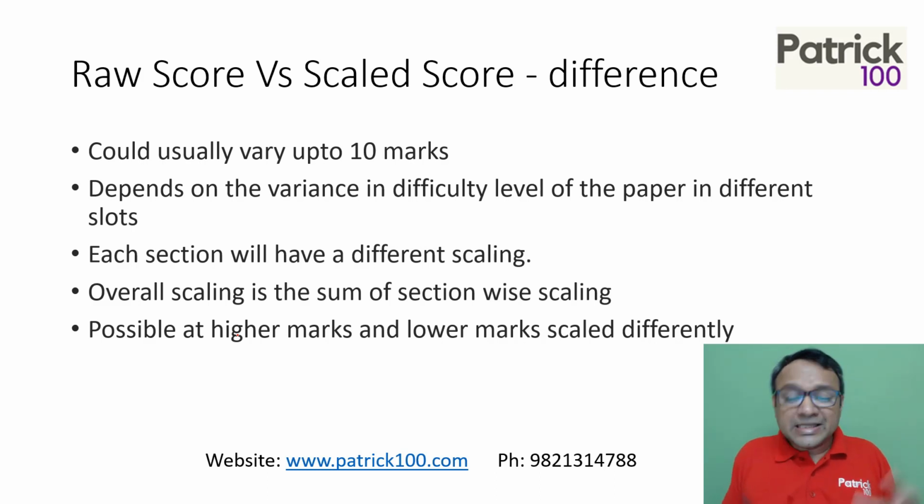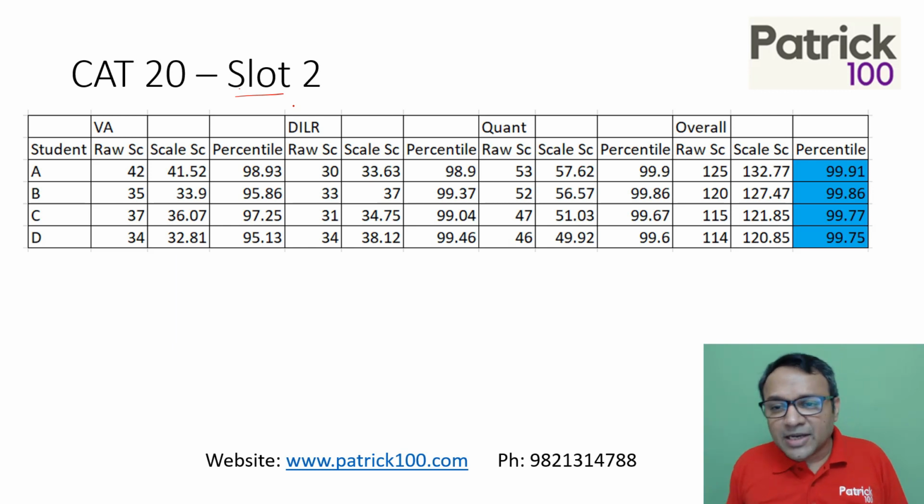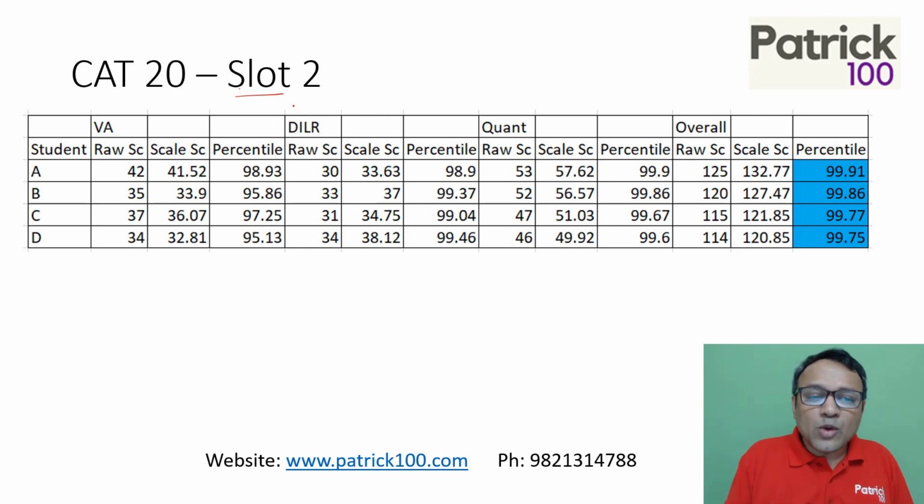This is possible in the same slot. For example, in slot 2, a person who got 40 marks in DILR could see it become 44, but a person who got 10 marks in DILR could be scaled down to 8. That is also possible. Scaling is how people's scores are compared across slots. So let's look at CAT 20 slot 2. These are four of my students who scored different percentiles in the CAT exam, just to help you understand how slot 2 was scaled.